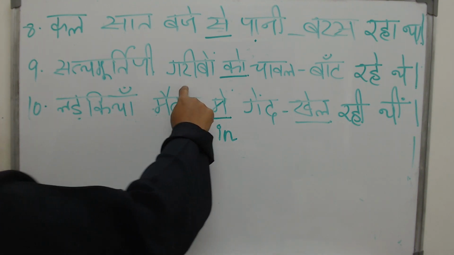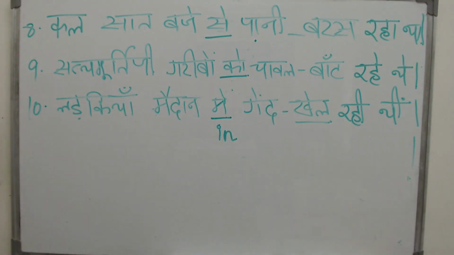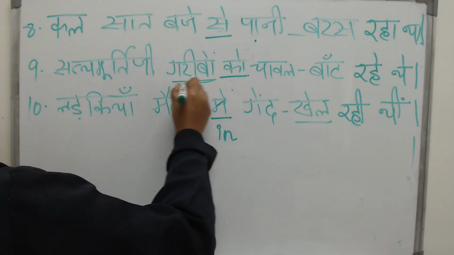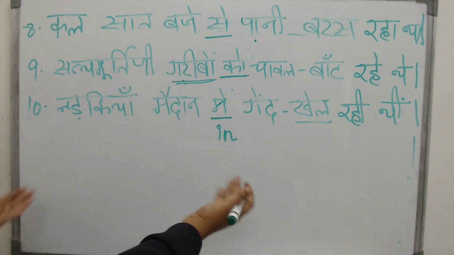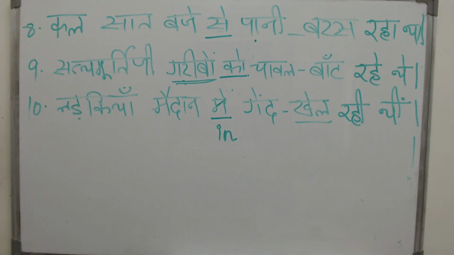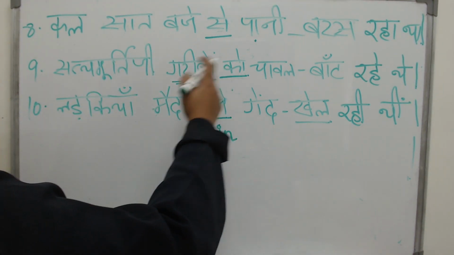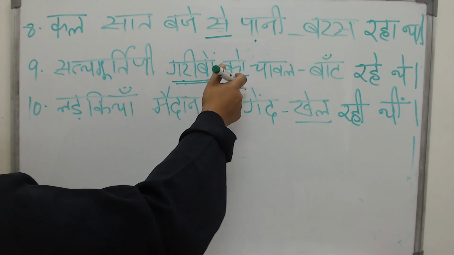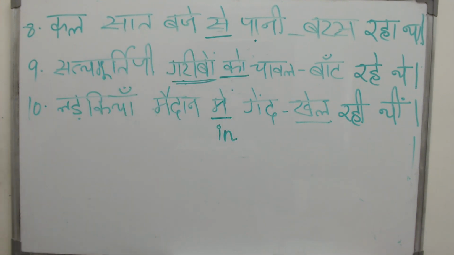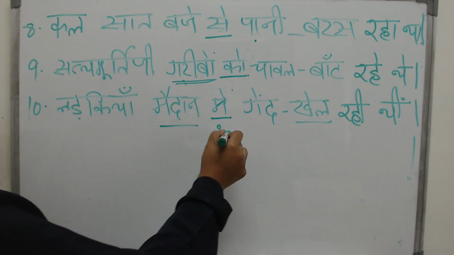And here you see गरीबों को चावल. So who is he giving it to? He is giving it to the garib. He is giving it to the poor. So whoever is receiving the action, after that place, after that person, you should put ko. Wherever the action is happening, after that you should put may.